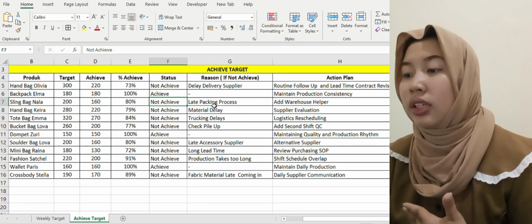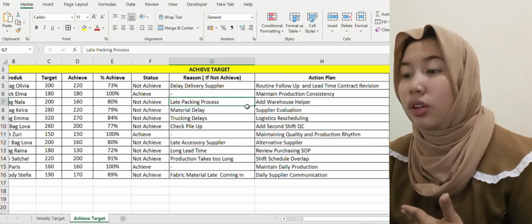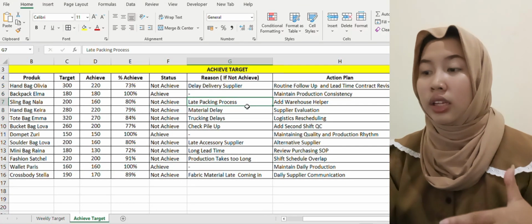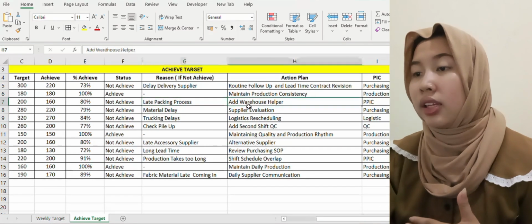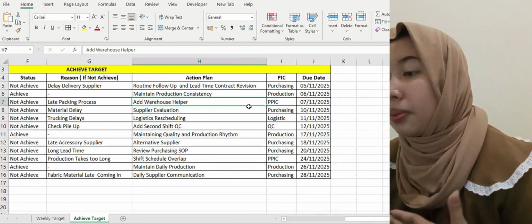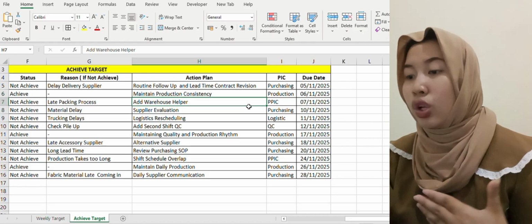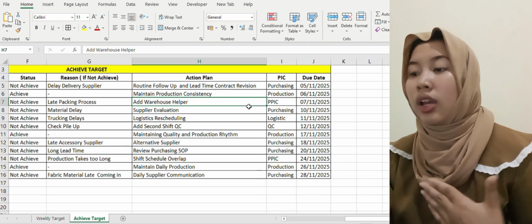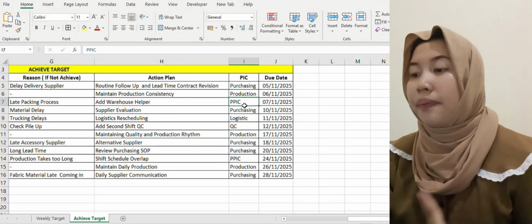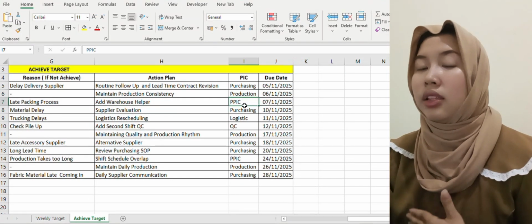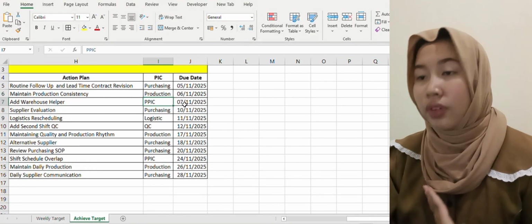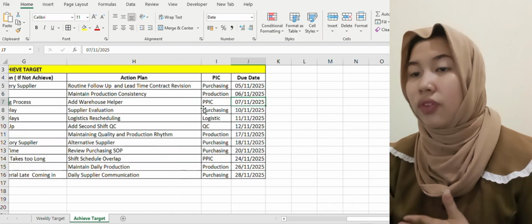The issue is a late packing process, which caused the slowdown in output, and the action plan is to add warehouse helpers to speed up the packing flow. The PIC responsible is PPIC, and the due date is November 7, 2025.